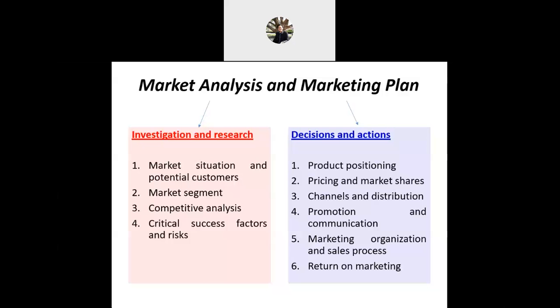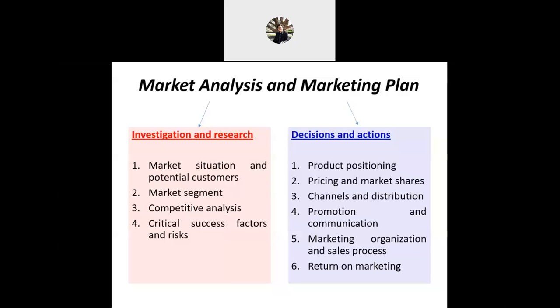Okay, and then critical success factors and risk. If you want to succeed, what should happen? For example, the cost must be low, so you can sell low. You have the targets, right? What are the potential troubles and contingency plans? Maybe the sales projection is below expectation, what do you have to do? Or a distributor refuses to market your product. That is the critical factor and risk.